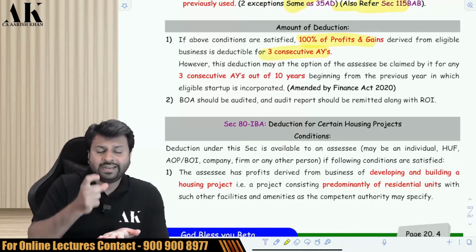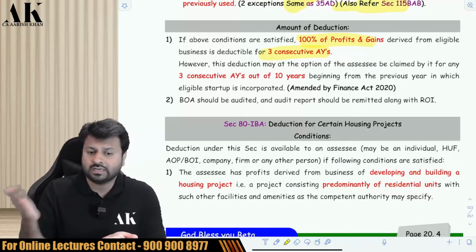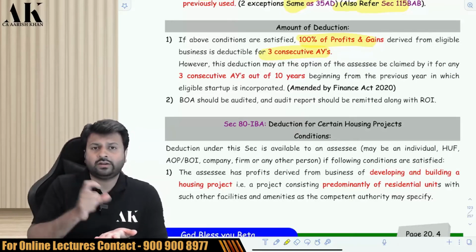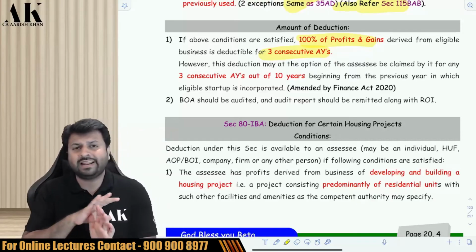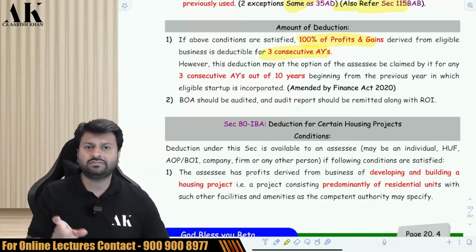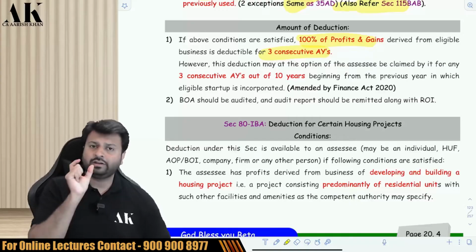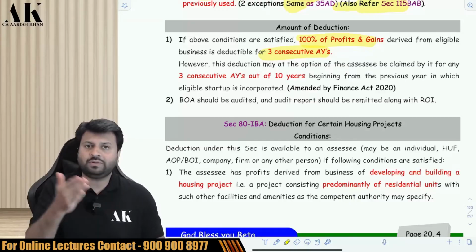You can select any 3 consecutive years out of the first 10 years. Out of the first 10 years, you can select 1, 2, 3, 2, 3, 4, 3, 4, 5, 4, 5, 6, 5, 6, 7, 6, 7, 8, 7, 8, 9, 8, 9, 10. You can select any 3 consecutive years out of the first 10 years which you want to claim. But you have to select the 3 consecutive years. There cannot be a gap between these 3 years.